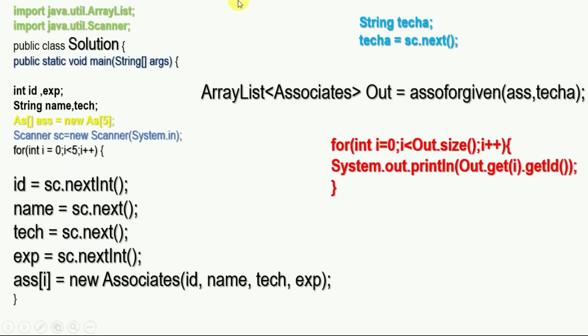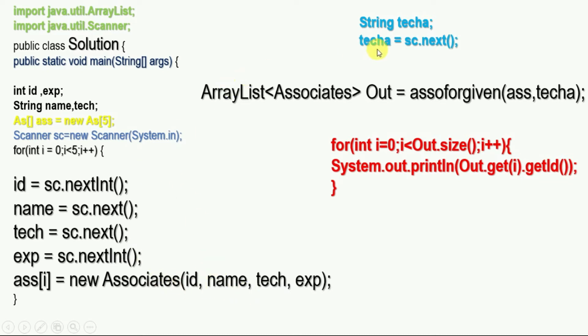So let's start. First import all packages and classes which we require, then create a class named solution. Follow step by step. Declare all variables according to the question with their specific data types. Then create an array object to store our input records. Then create a scanner class object and using a for loop take all inputs, and at last call and initialize the constructor. This constructor we will define in our associate class, the parameterized constructor.